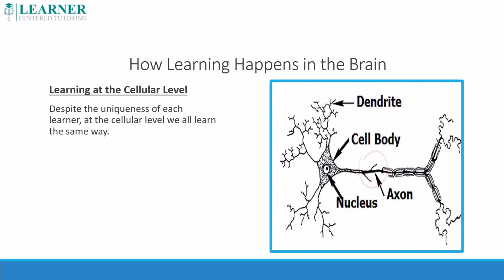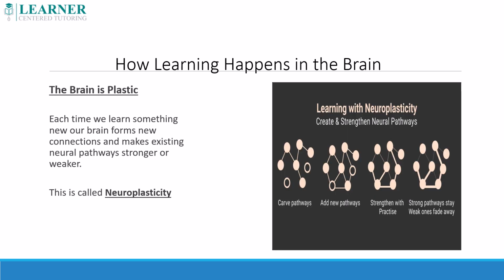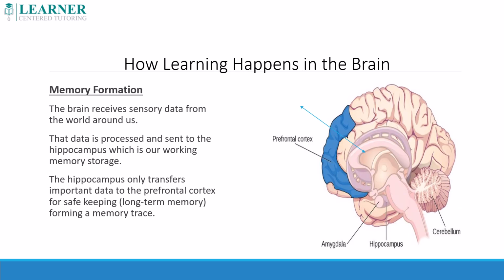Everyone is unique, and while every learner is an individual, we all learn the same way at the cellular level. The fundamental way in which neurons are stimulated, communicate, and wire together is the same in all humans. Our brains are not static, but instead they are plastic or changeable. Every time we learn something new, our brains change and form new connections. Existing connections in the brain can be strengthened by use or weakened by disuse. We call this neuroplasticity.